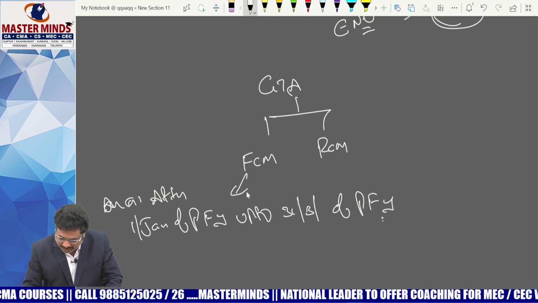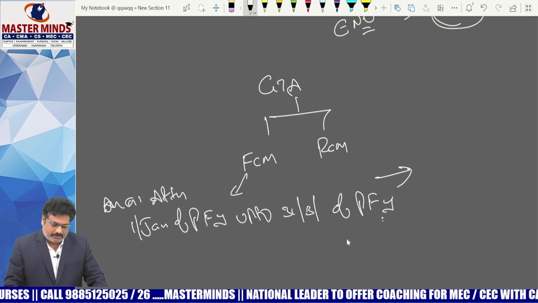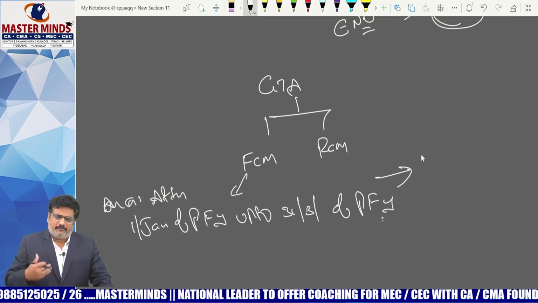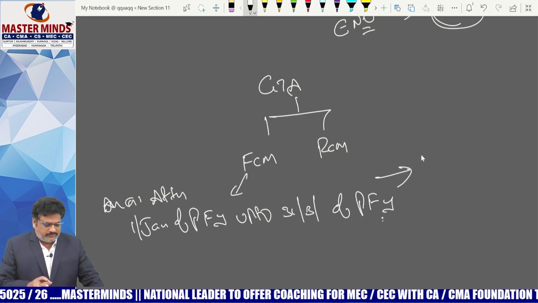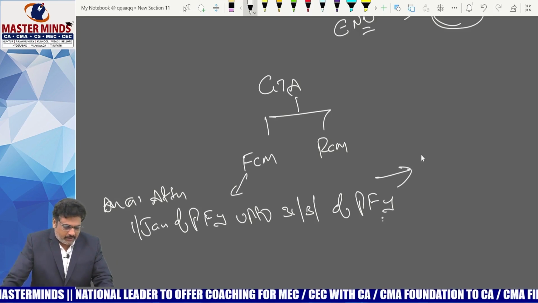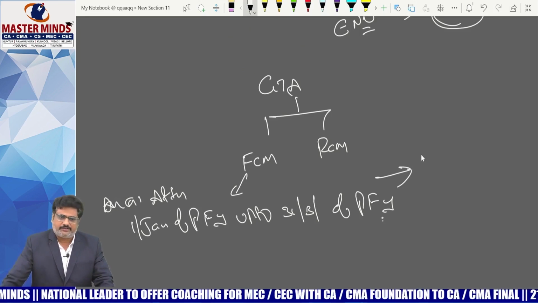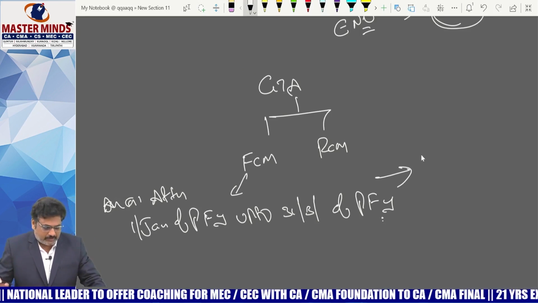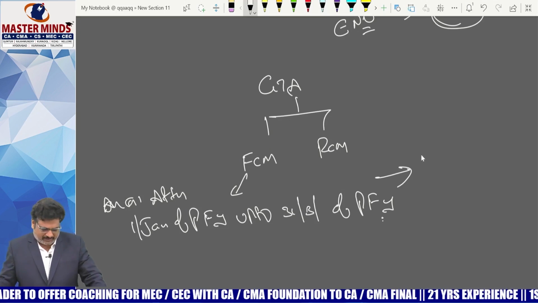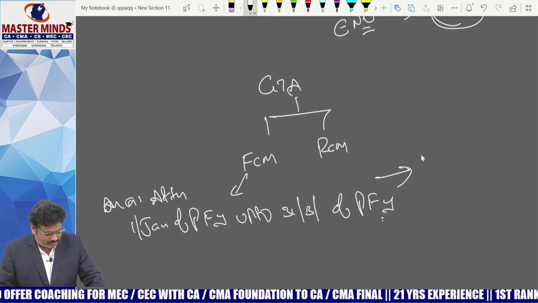And once he selects this option, there is no need to communicate every year. That means once the option to pay GST under FCM is taken by GTA, it shall be deemed to have been exercised for future years unless GTA wants to change to RCM. That is another point you need to remember.